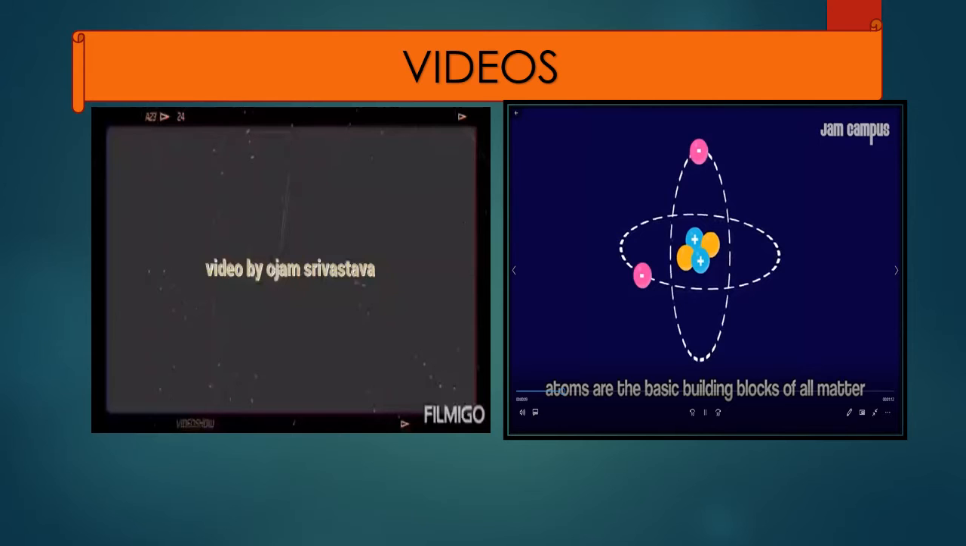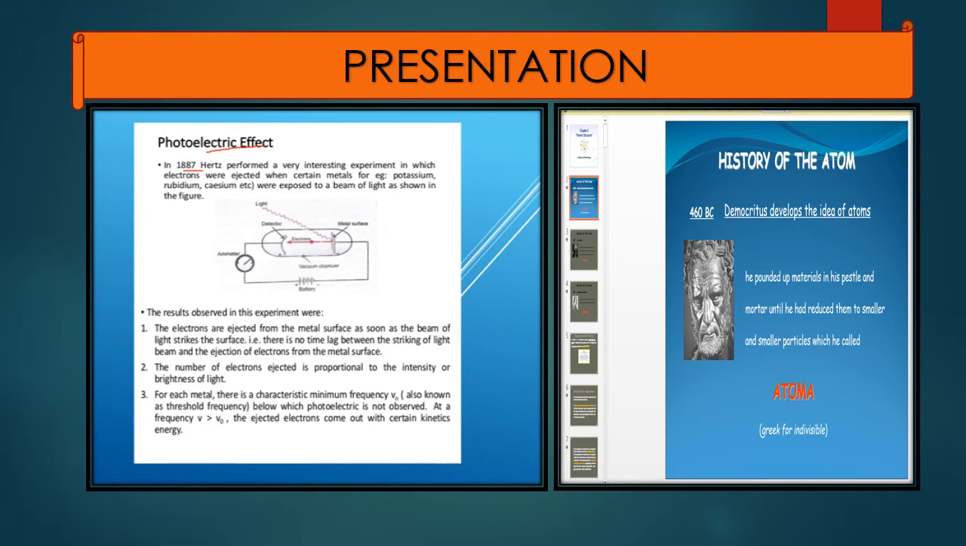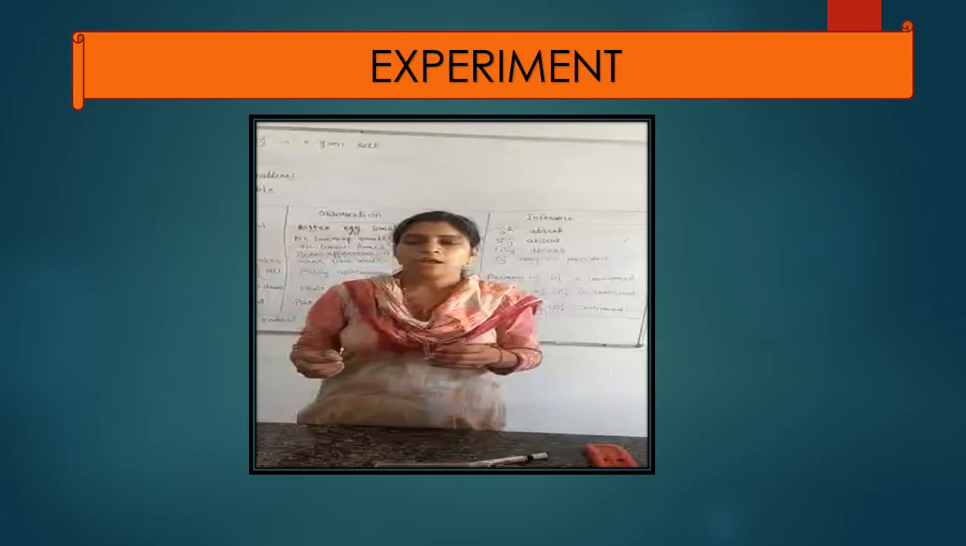Similarly, this was another presentation. The topic, like the photoelectric effect, was explained in the form of a PPT, in which more pictorial forms were chosen so that it becomes easier. And the topic was also explained with the help of an experiment.